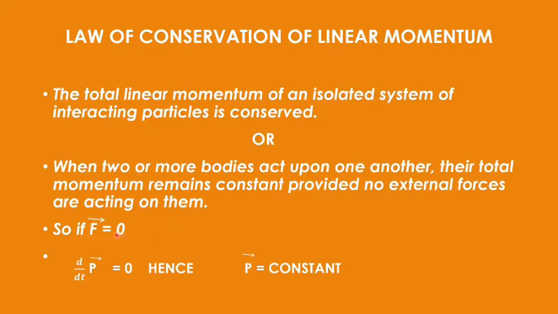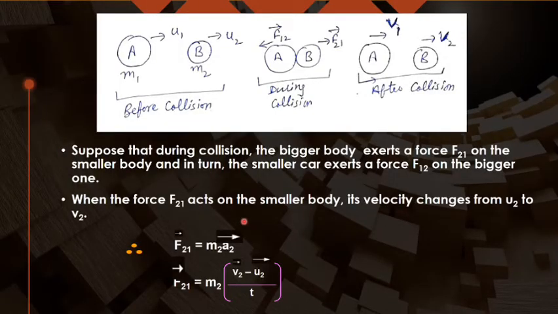But using the second law, I know force is the rate of change of linear momentum. It means dp by dt is 0. So when the derivative of any quantity is 0, then it means that quantity has to be constant. So I can write that linear momentum is constant, or I can say that momentum is conserved. So this is a very important definition with you for the law of conservation of linear momentum. You can prove it with the help of the knowledge of the third law or with the help of the second law, whichever way. If it is not stated in the question, then whatever method you can follow.